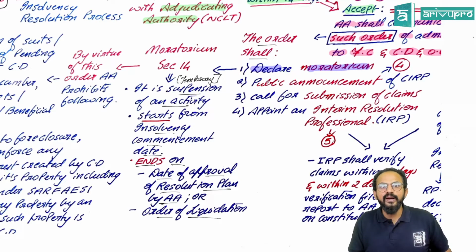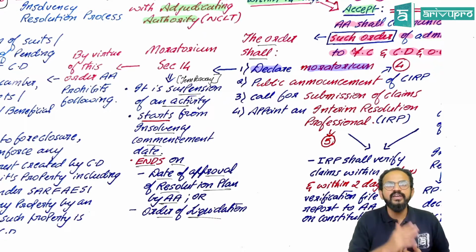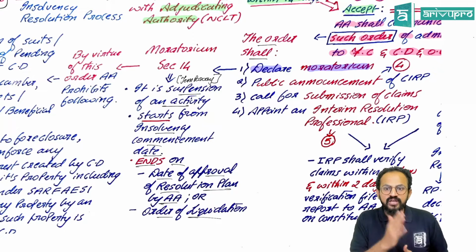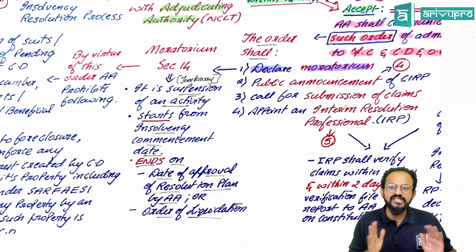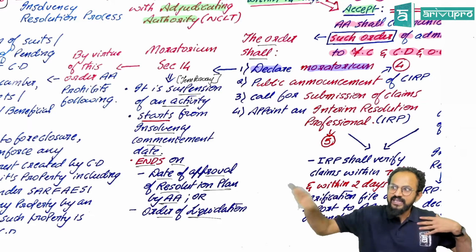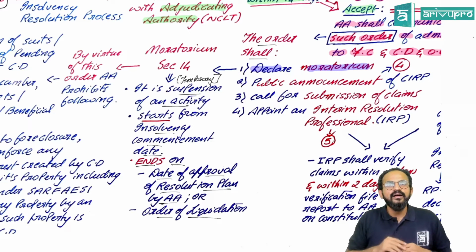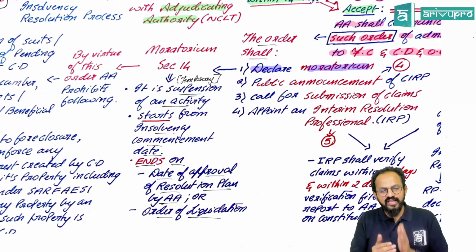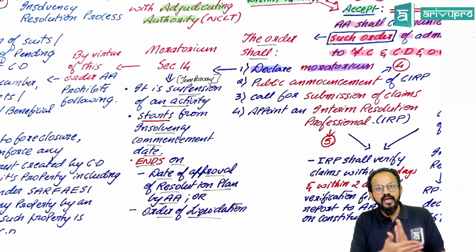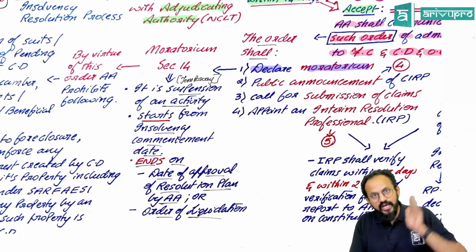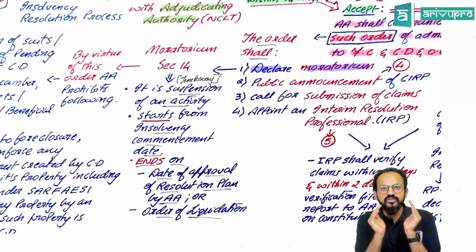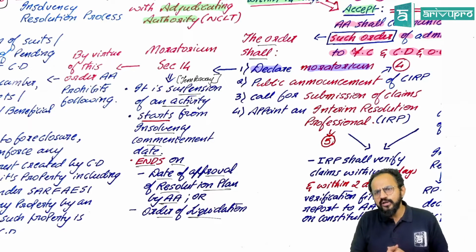Imagine there is a raw material supplier. He will stop giving you raw materials from today. Or think from the company's point of view: the moment all this started, the company wants to first safeguard itself. What will they do? They will start selling whatever assets they have. Are you guys able to understand what I'm trying to tell you? So all these things will have a temporary pause. I'm not saying that you cannot do all this. You can do all this. But when this process is going on, you're not supposed to do any of these things. Sir, what all should I not do?